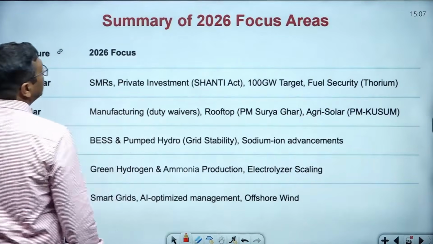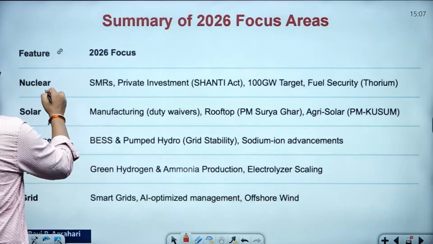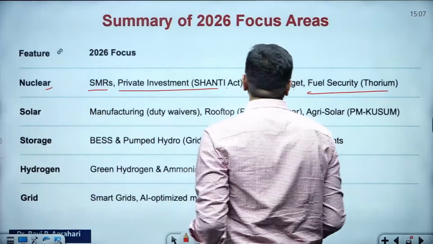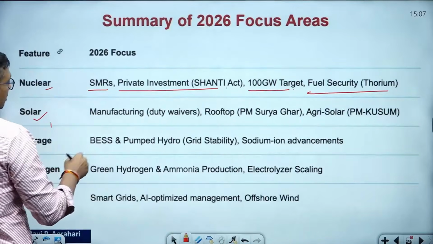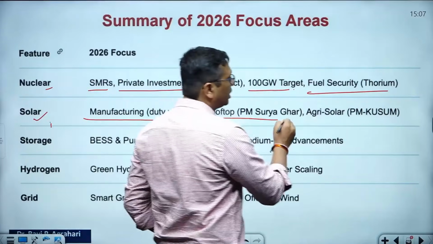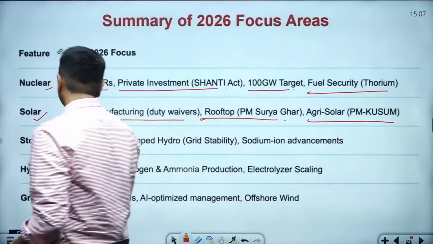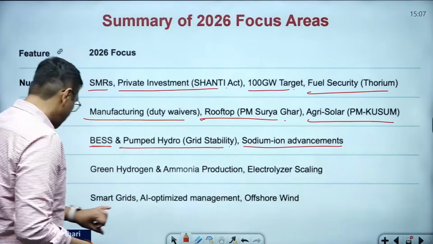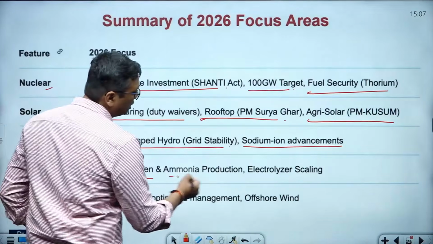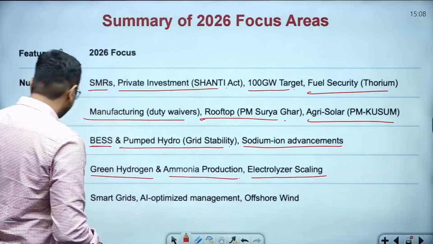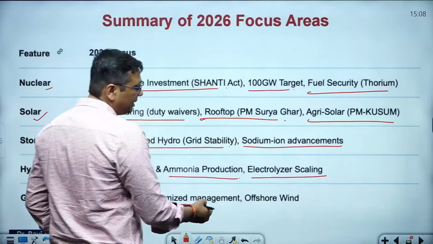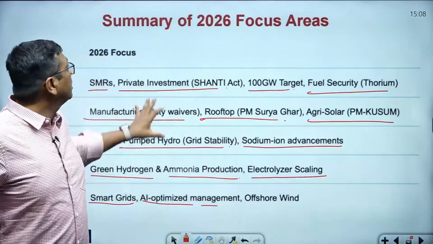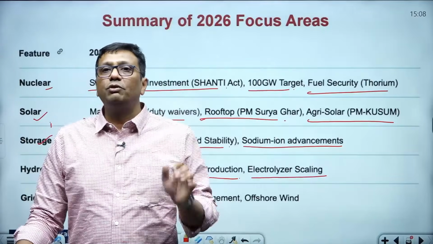Okay, it's a factual data summary of the 2025-26 focus. Nuclear energy: small modular reactor, private investment, Shanti Act, 100 gigawatt target and fuel security, thorium utilization. Solar energy: manufacturing, duty waiver, rooftop, PM Surya Ghar Yojana and PM Kusum Yojana. Storage systems: BESS storage, pumped hydro and sodium ion advancement. Hydrogen: green hydrogen, ammonia production, electrolyzer scaling. And grid: smart grid, AI optimized management and offshore wind. These are the various initiatives in brief under this summary of the focus areas in our budget.